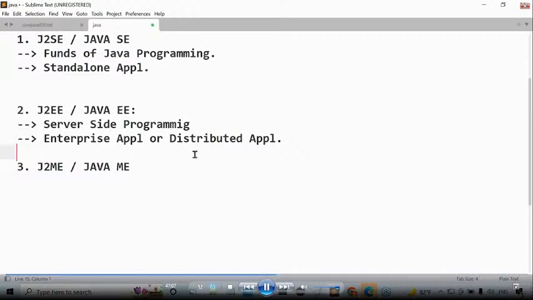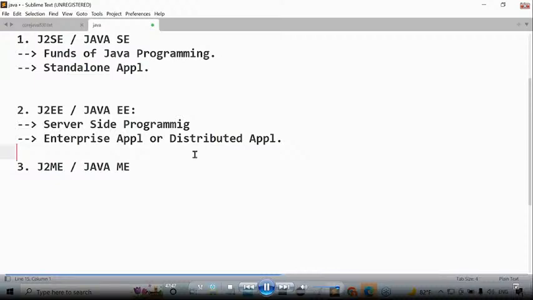I can give the reason for it. What is that answer? Even though J2EE is more demanded than J2SE, J2SE will get more priority than J2EE. Priority is different, demand is different. Distributed applications are getting more demand outside. As per that, J2EE is getting more demand outside. But J2SE is also getting good demand outside.